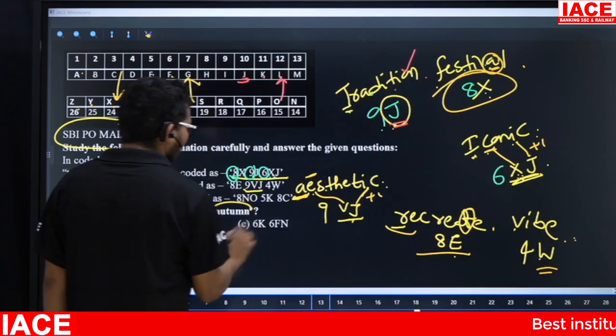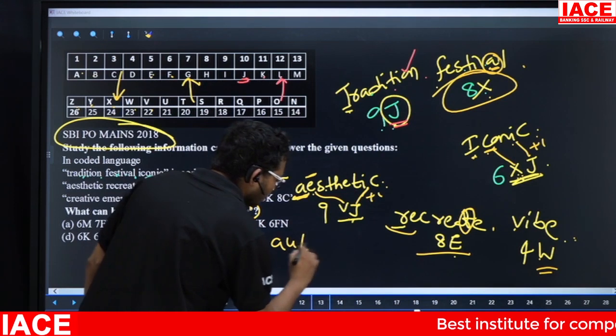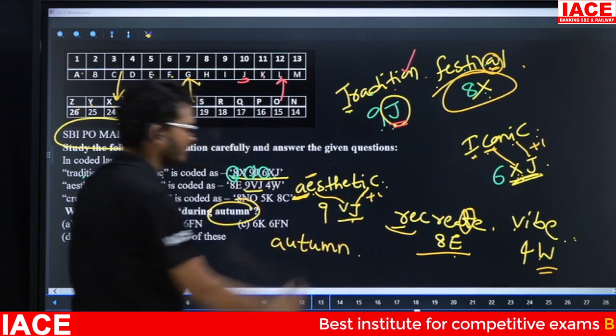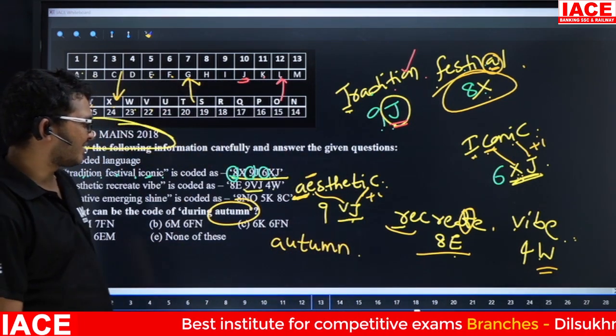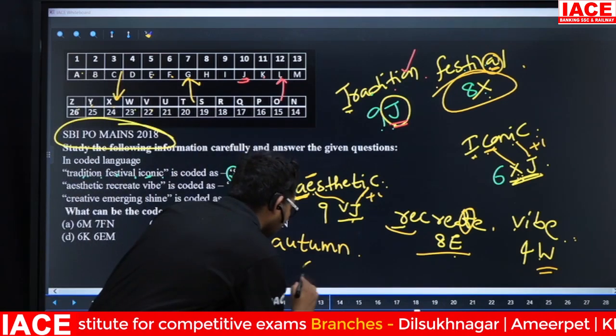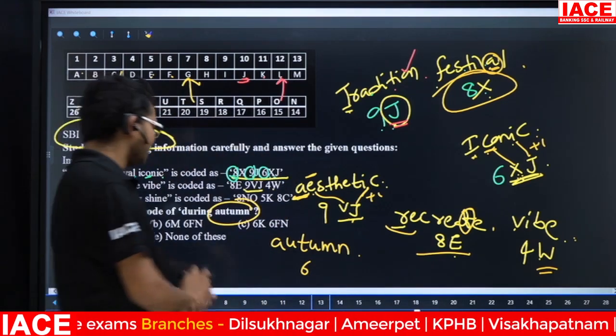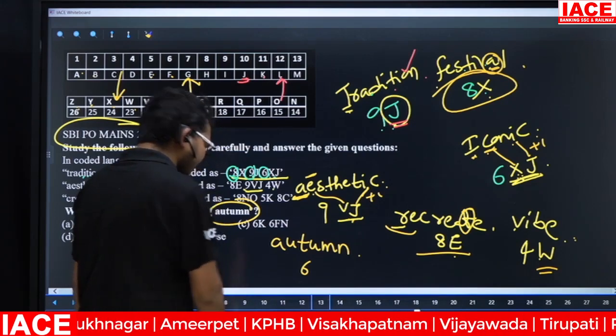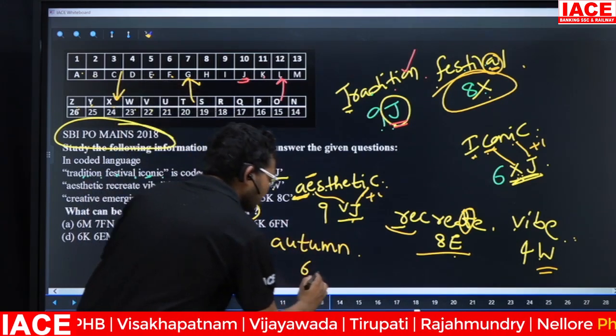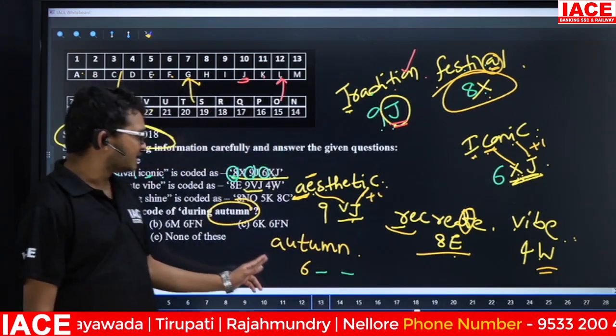Suppose if you are having any doubt, check here. Take the given word: Ottoman. Yes, friends, check here. AU, TU. Next one is MN. First, how many letters are we having here? Total 6 letters. Next, friends, see here. If it is starting with a vowel, we are having 2 letters. First letter, second letter. What is the logic for the first letter?